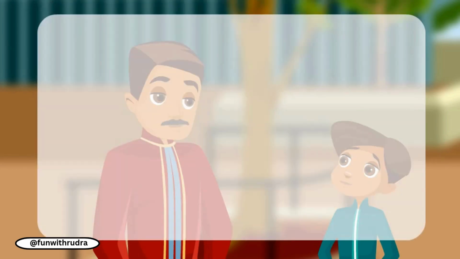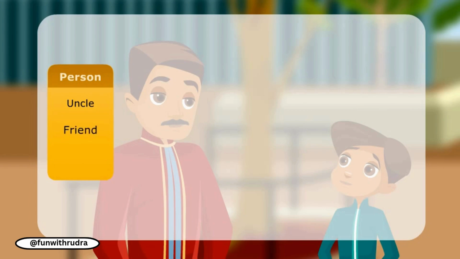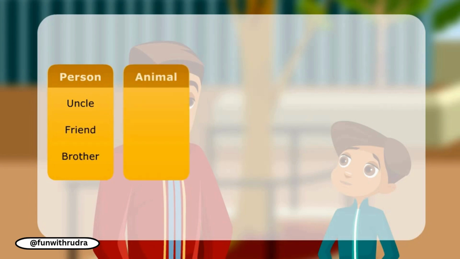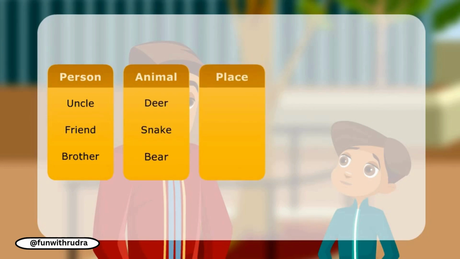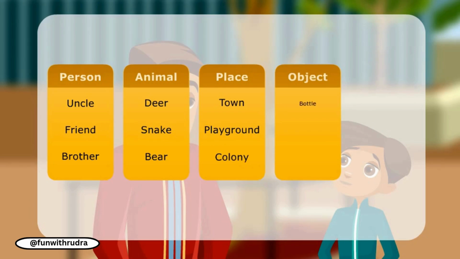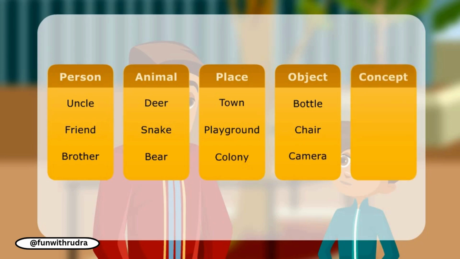Here is a list of some nouns. Person: uncle, friend, brother. Animal: deer, snake, beer. Place: town, playground, colony. Object: bottle, chair, camera. Concept: bravery, excellence, happiness.